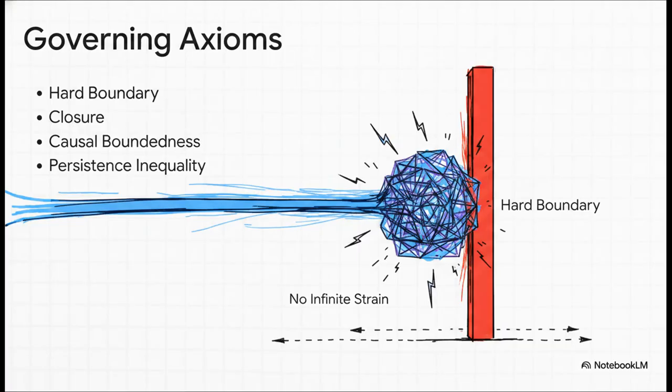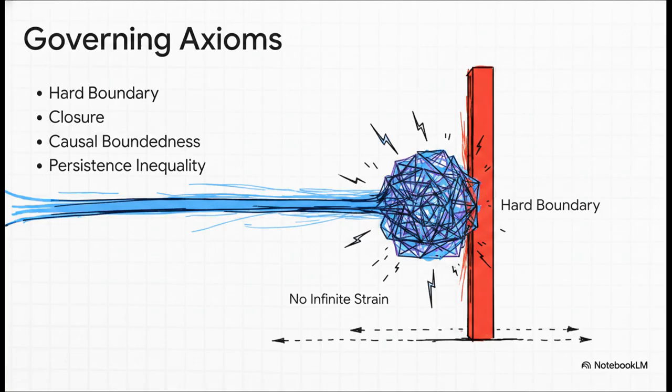But why exactly must we discard the singularity? Well, standard singularities directly violate the overarching axioms governing field persistence and physical admissibility. Let's really zero in on two critical ones from that 8-axiom framework. Axiom 2, the hard irreversible boundary, mathematically guarantees that continuation through infinite strain is physically prohibited. Basically, any dynamical trajectory that hits maximum structural strain just terminates.